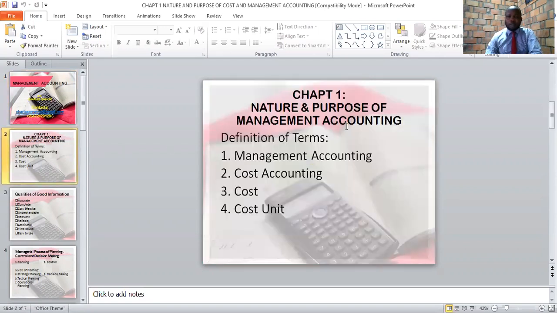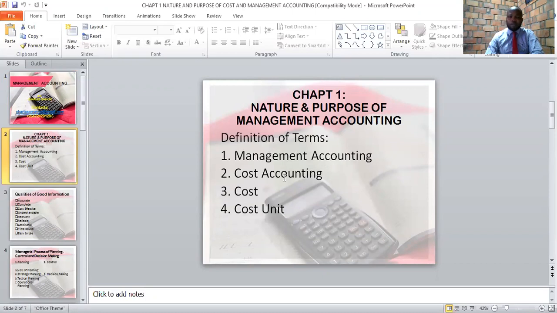Now, in nature and purpose of management accounting, there are a number of terms that we'll be defining. We'll be looking at what is management accounting, what is cost accounting, what is cost and cost unit. To start us off with the subject of management accounting, these are accounts that are prepared to assist management in their decision making or to help management to carry out their functions. Therefore, if a manager is to make any decision, he needs a set of accounts, and the sets of accounts prepared to help the manager to carry out his functions, those are what we call management accounting.